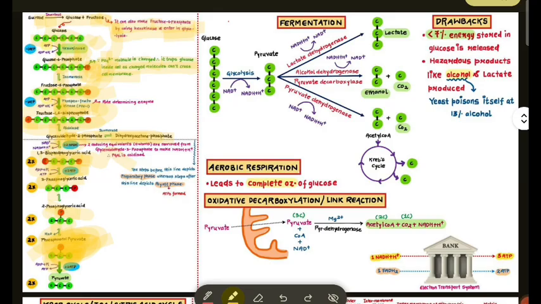Now, glucose after glycolysis gives pyruvate, it is 2x. This is 2x, and it goes to lactate dehydrogenase and alcohol dehydrogenase.